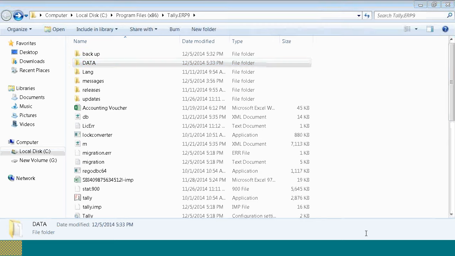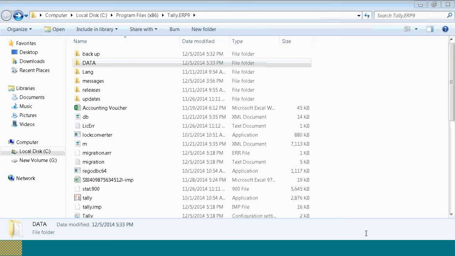Mr. Nawaz, auto backup for 60 days means, say for example, the company has data from 1st April 2009. Today, if I enable it, that is on 5th December, from 1st April till 5th December, Tally will take the data backup, that is version 1. Again tomorrow, when I load Tally, from 1st April 2009, that is from the first transaction, till 6th December 2014, it takes the data backup, that is the auto backup, that is version 2. Same way, day by day, if you take the data backup, by default auto backup will have 60 versions. Is this clear, Mr. Nawaz?